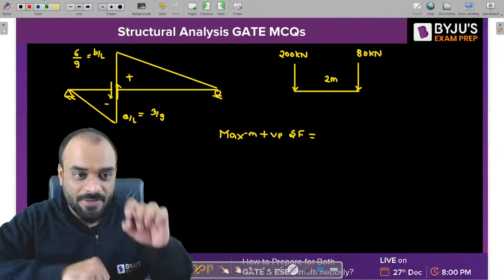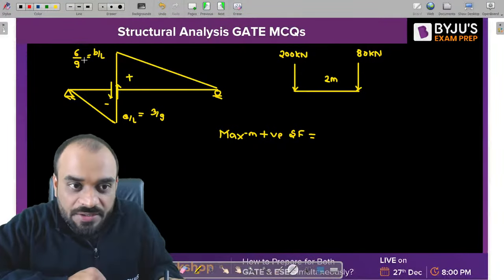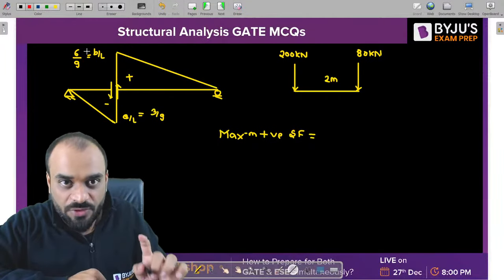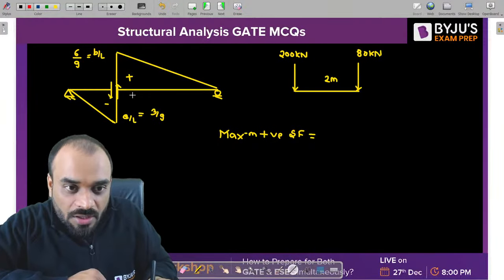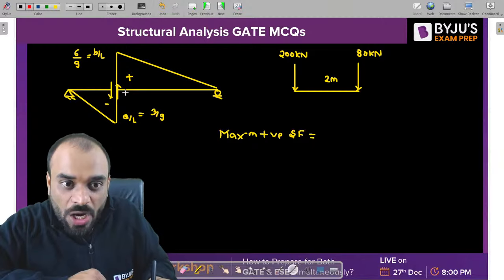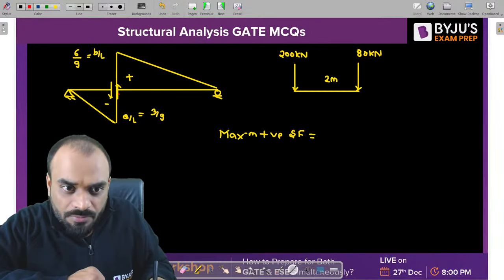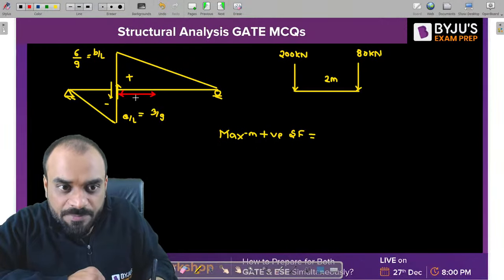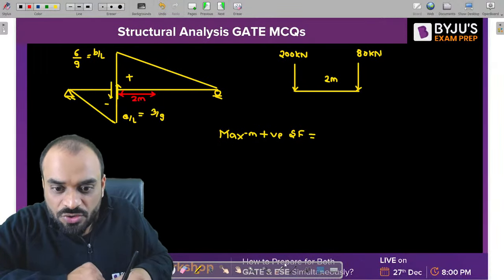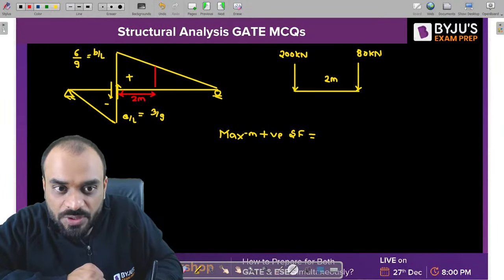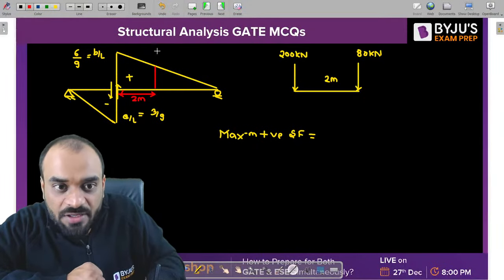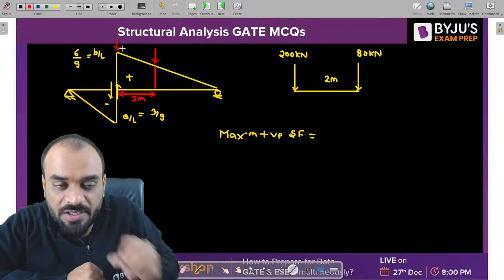Okay, listen. Tell me guys, what is this ordinate? 6 by 9. Now listen carefully. By how much distance you have to shift in this particular direction? 2 meter. Correct? By 2 meter, I want to shift in this particular direction. Why? So that I will get the ordinate, which is this one. Because 80 will be present at this particular location and 200 will be present at this particular location.